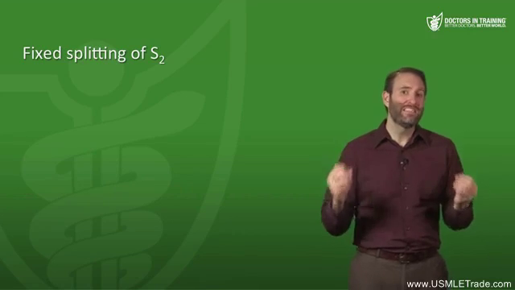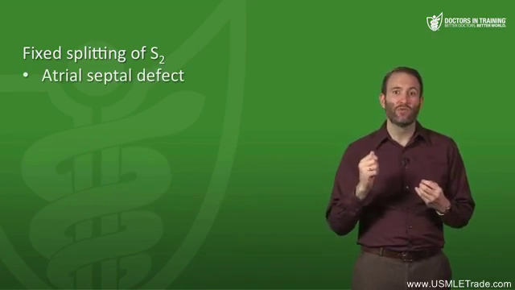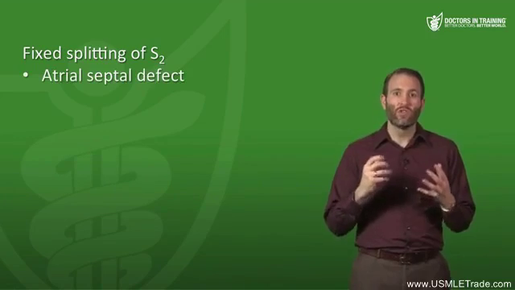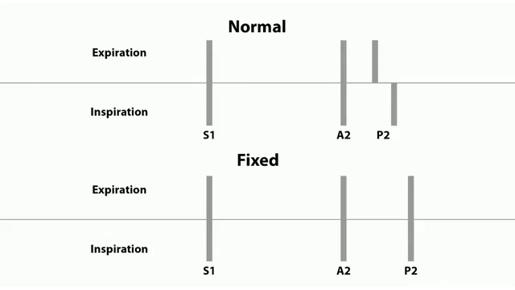Next, let's talk about fixed splitting. So this is associated with atrial septal defects. So again, what's going on? Where do you have high pressures, on the left side of the heart or the right side of your heart? Well, most of your higher pressures are going to be on the left side of your heart. So with an atrial septal defect, the left atrium is spilling blood into the right atrium. So more blood or preload is going into that right side of the heart. And now there's an overloading of that right ventricle again.